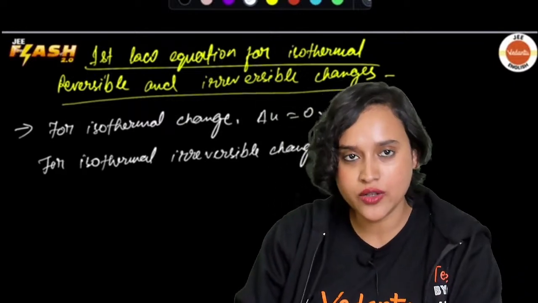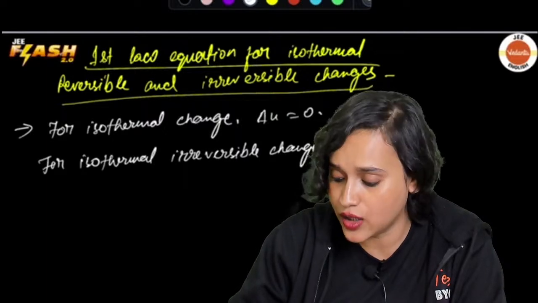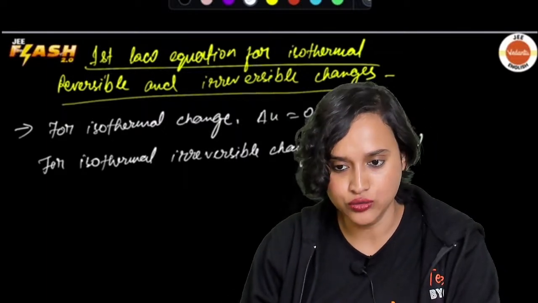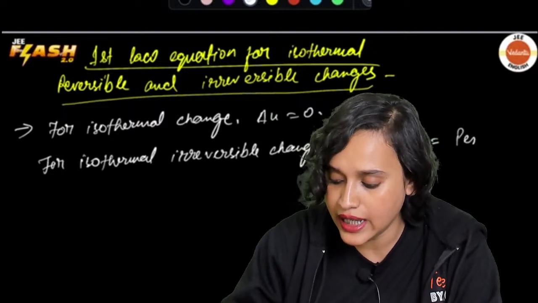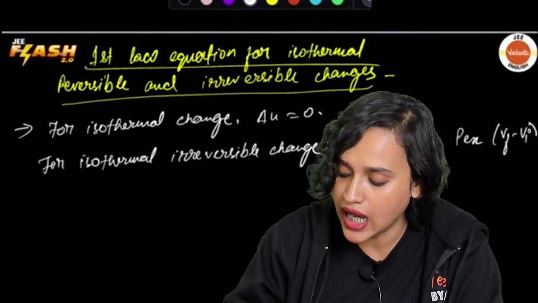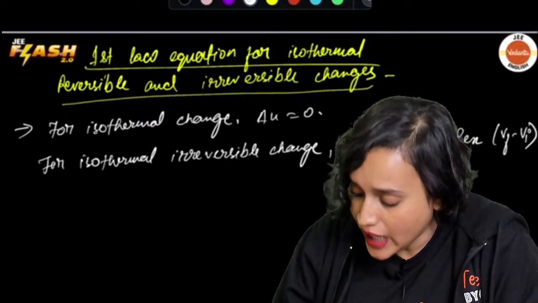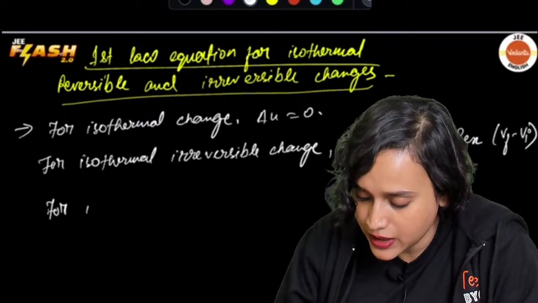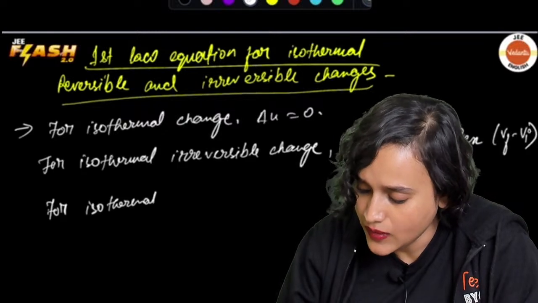You remember that Q is equal to minus W, which is equal to P external multiplied with V final minus V initial. That is delta V basically, right?